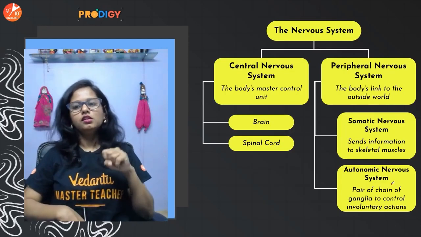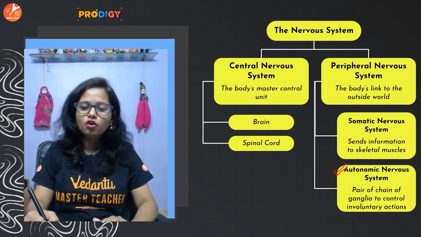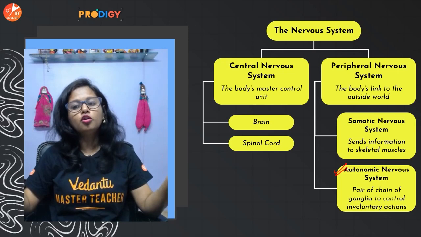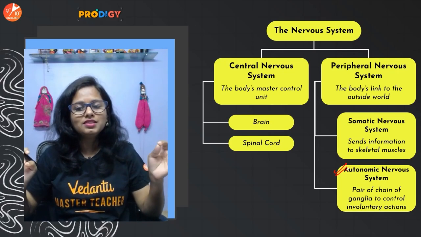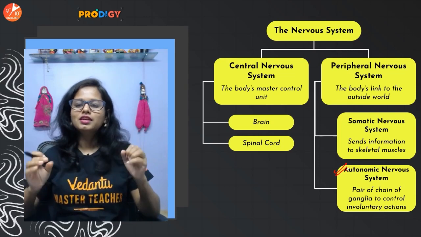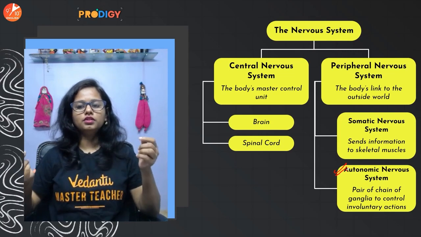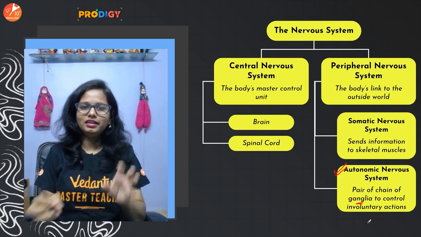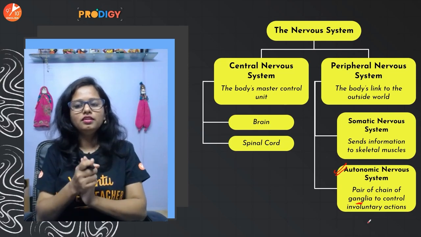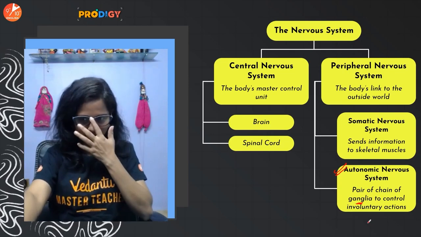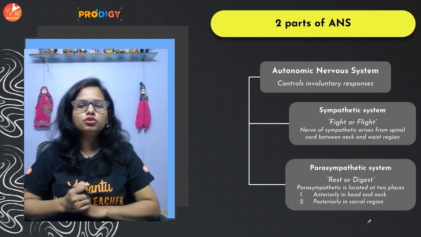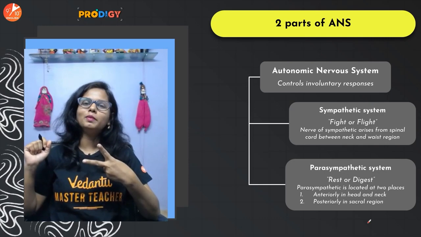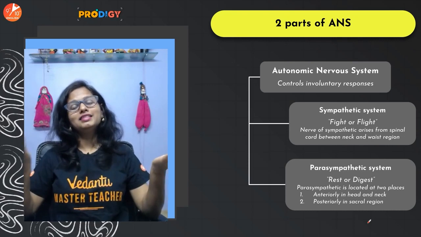Now that we have covered the somatic nervous system, let us now talk about the autonomic nervous system. Now autonomic nervous system definitely made up of autonomic nerves, right? So autonomic nerves, what will it be made of? Of course, it will consist of the pair of nerves along with the ganglia, right, where the cell bodies lie. So yeah, chain of nerves and ganglia, and that's the autonomic nerves. So that forms the autonomic nervous system, and autonomic nervous system is further divided into 2 parts: sympathetic nervous system and the parasympathetic nervous system.